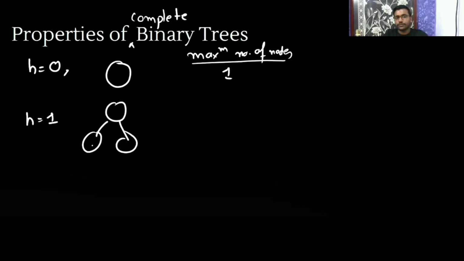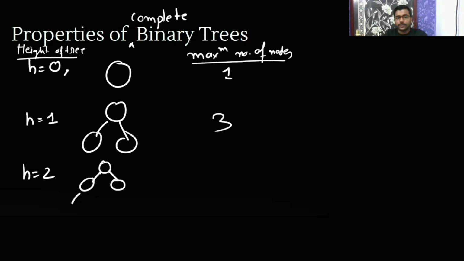When the height of the tree is 0, you are getting 1 node. When the height of the tree is 1, you are getting 3 nodes. When the height is 2, how many are you getting? You fill all the nodes, like a full binary tree. Here you are getting 1, 2, 3, 4, 5, 6, 7.